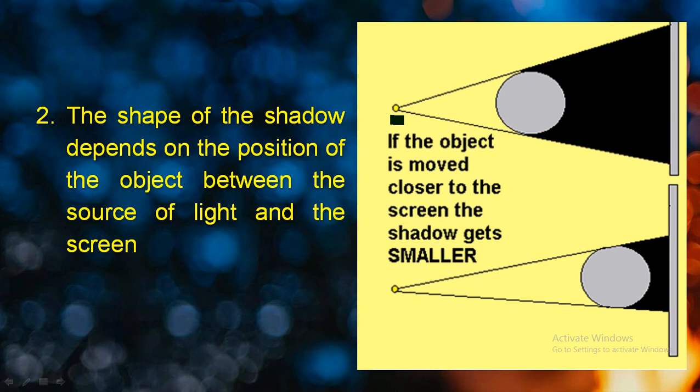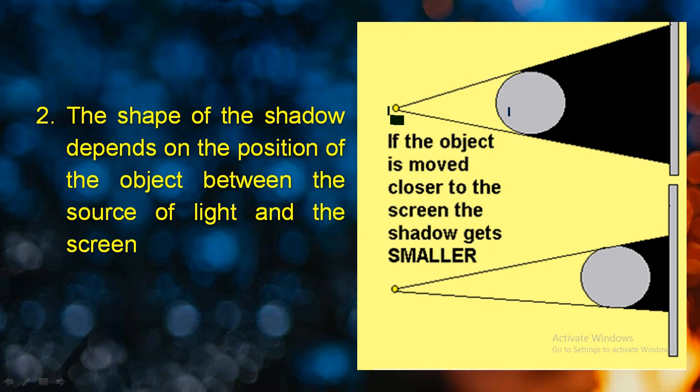This is considered as a ball, football or any ball you can consider. So this is a circular object. Now you can see the path of the light from the point source. See, this is the path of the light. Now this path of the light is obstructed by this football, and due to that reason the shadow is formed. But you can see over here the distance between the point source and the ball is very less, and due to that reason it is forming a very dark huge shadow.